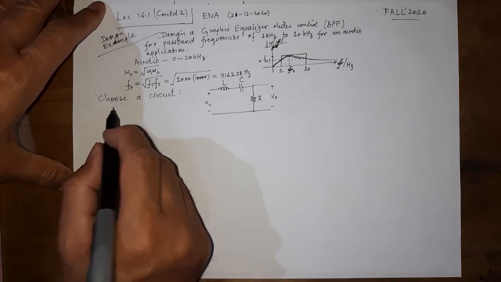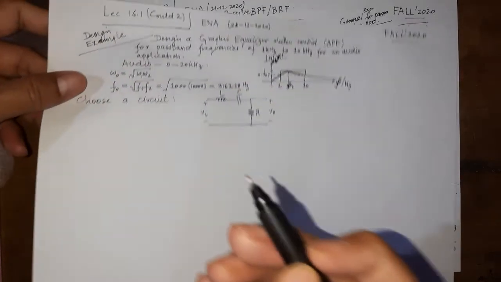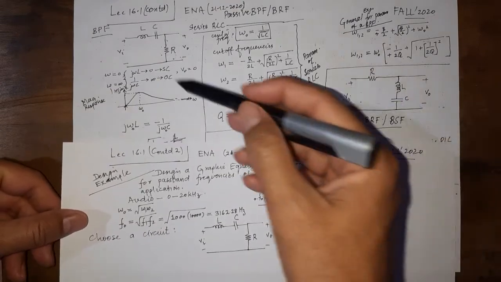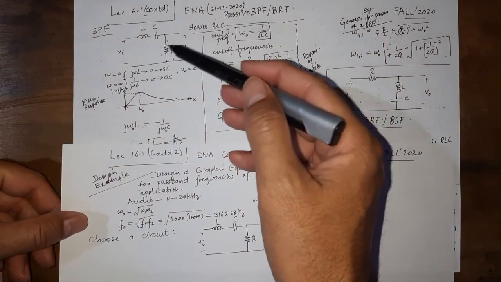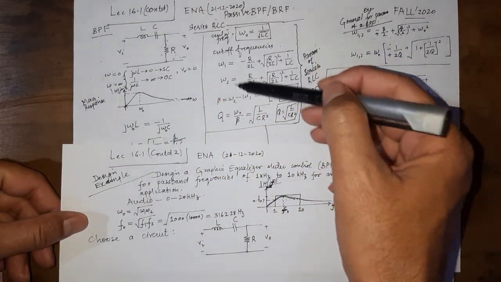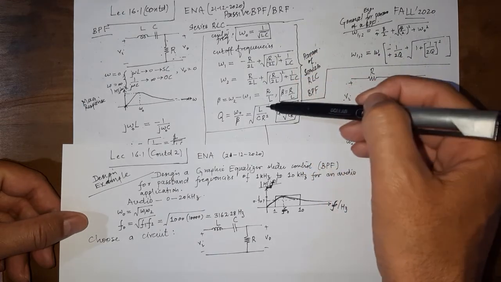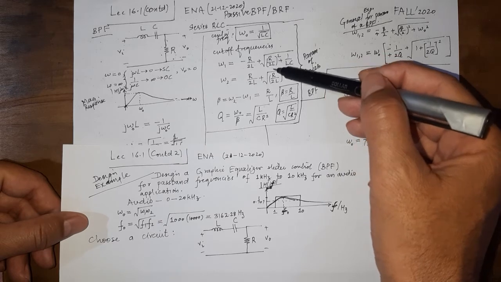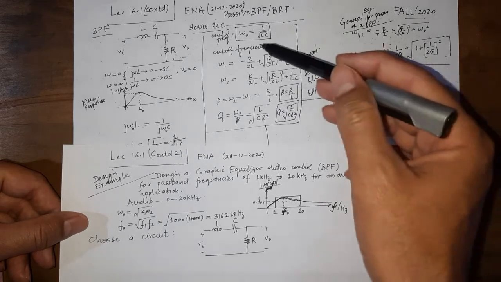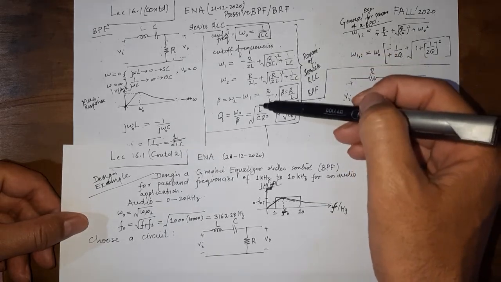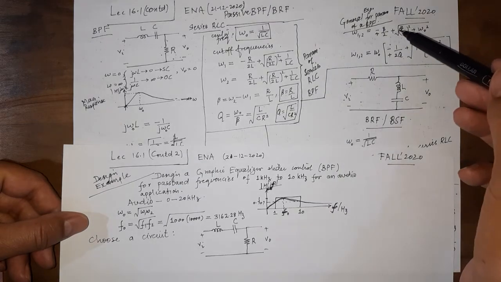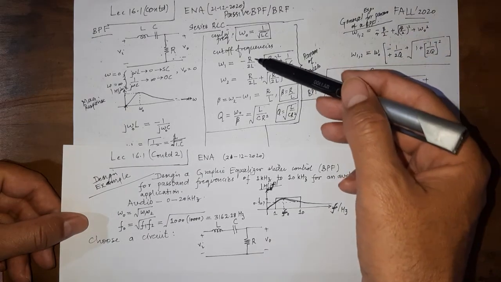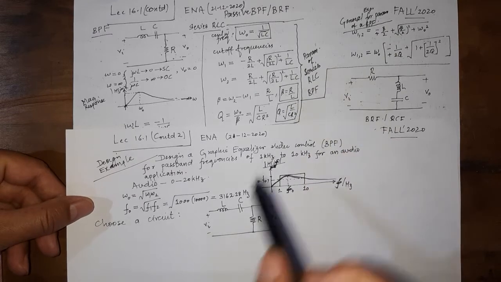So what are the design equations that we have? If you remember, let us go back and look at this page, because we have chosen this circuit. These are the expressions or the parameters in terms of the component values that we are dealing with. We can use these directly if they are relevant. So for now, we are going to use these.